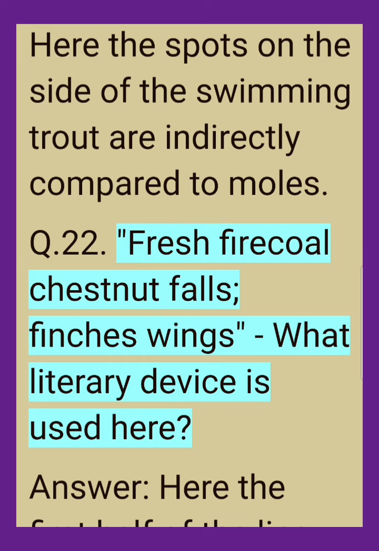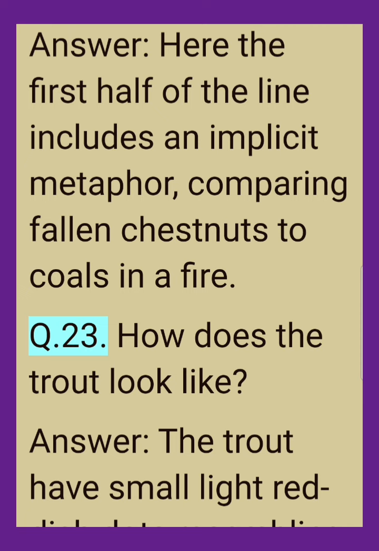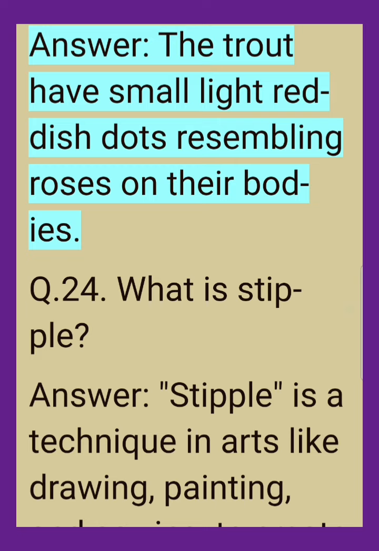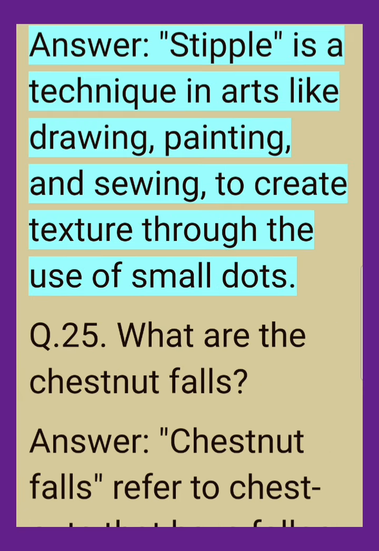Q.22. Fresh-firecoal chestnut-falls, finches' wings. What literary device is used here? Answer. Here the first half of the line includes an implicit metaphor comparing fallen chestnuts to coals in a fire. Q.23. How does the trout look like? Answer. The trout have small light reddish dots resembling roses on their bodies. Q.24. What is stipple? Answer. Stipple is a technique in arts like drawing, painting, and sewing, to create texture through the use of small dots.